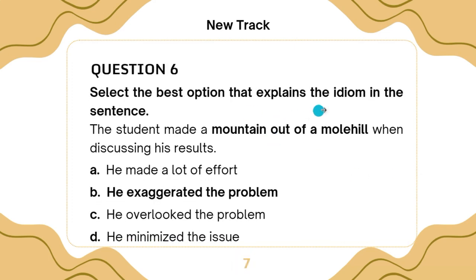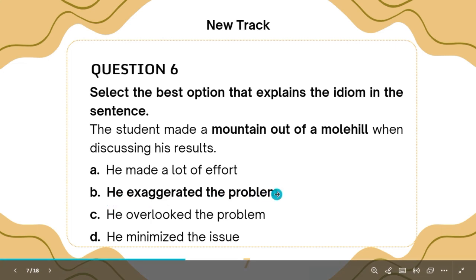Now let's look at question number 6. Select the option that explains the idiom in the sentence. The student made a mountain out of a molehill when discussing his results. Now, what is the molehill? He made a lot of effort. No. He exaggerated the problem. He overlooked the problem. He minimized the issue. By elimination, he minimized the issue is gone. He overlooked the problem is gone.